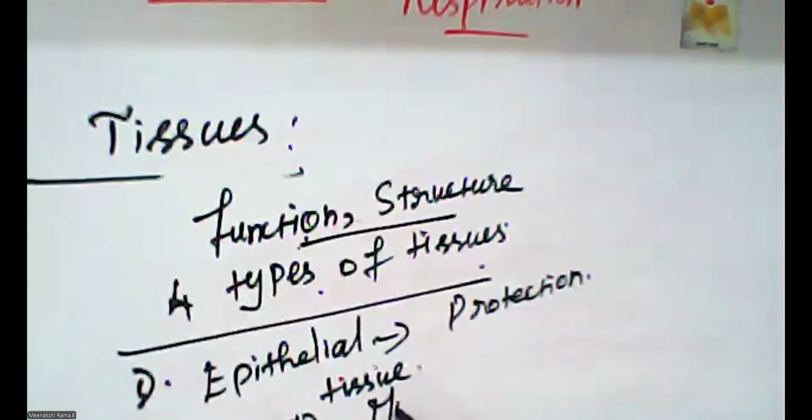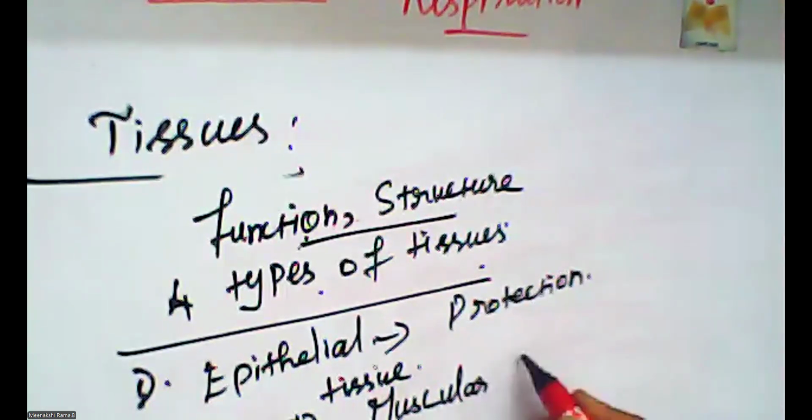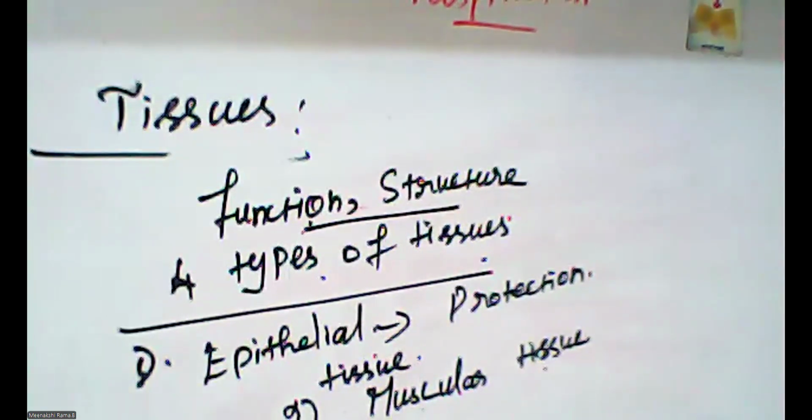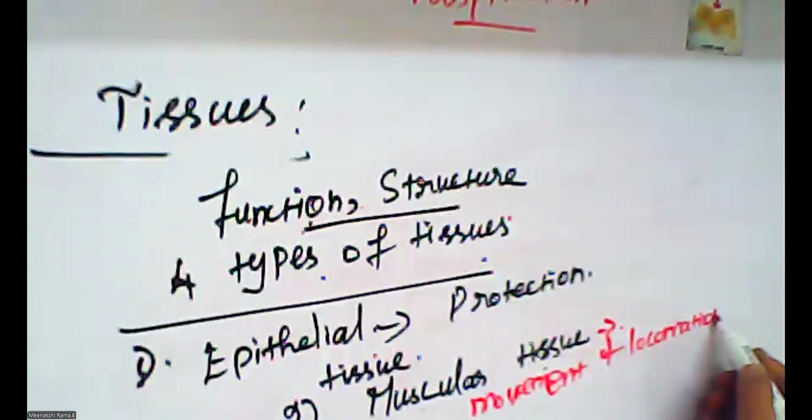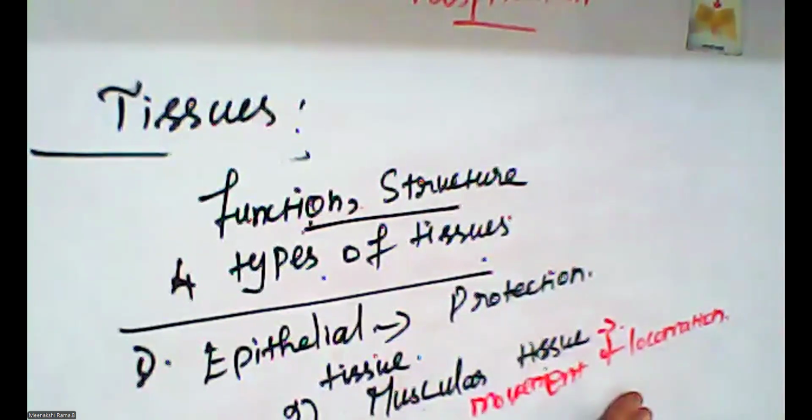And then the second one is muscular tissue. The word muscular, where, yes, the muscles. Muscles means what? They are the binding part of the bone here. So movement and locomotion are the function of the muscular tissue. Movement of our body and locomotion, these two functions are done with the help of muscular tissues.